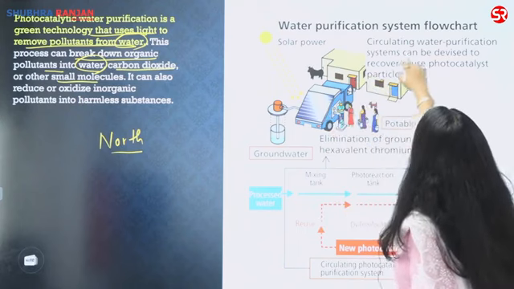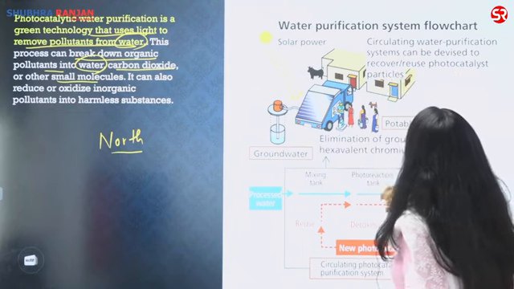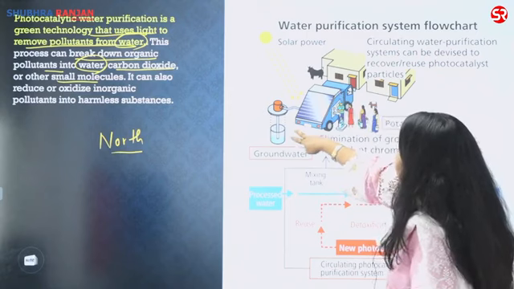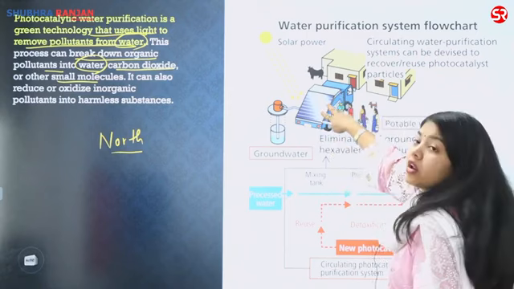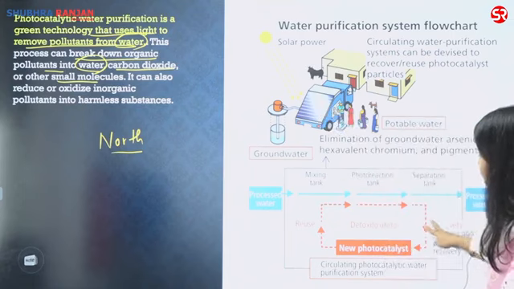Using the solar power, a circulating water purification system can be devised to recover and reuse the photocatalytic particles. What am I doing? As you can see here, I extract the groundwater. Using the solar power, I am removing the harmful chemicals. How am I doing it?